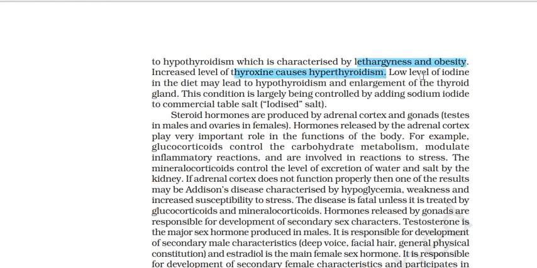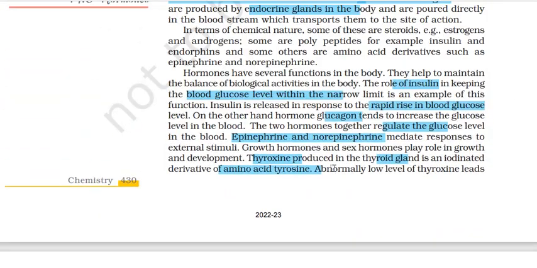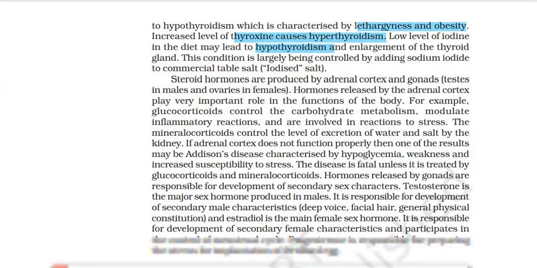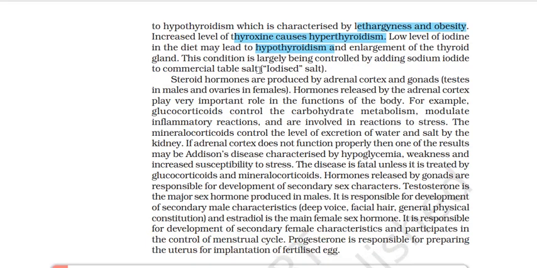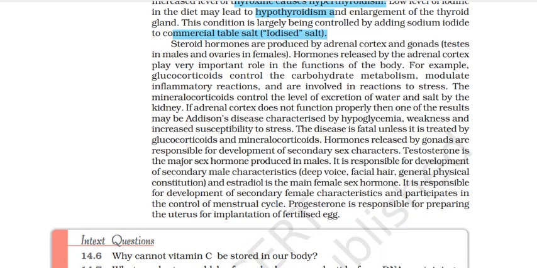Low level of iodine in the diet may lead to hypothyroidism because you need to iodinate, what did we see over here? You have to iodinate tyrosine, which is an amino acid. So if you have low levels of iodine, hypothyroidism will result. This is largely controlled by adding sodium iodide to commercial table salt, known as iodized salt. So this will help to ensure that all individuals take in a good amount of iodine so that hypothyroidism is prevented. Then we have steroid hormones produced by the adrenal cortex and the gonads, testes in males and ovaries in females. Hormones released by the adrenal cortex play a very important role in the function of the body.